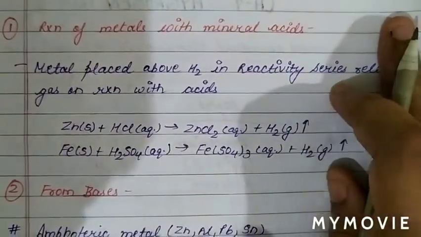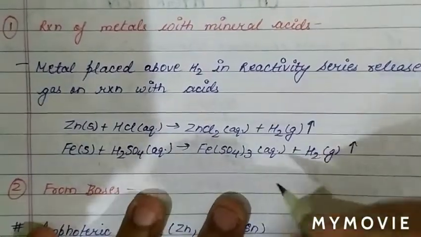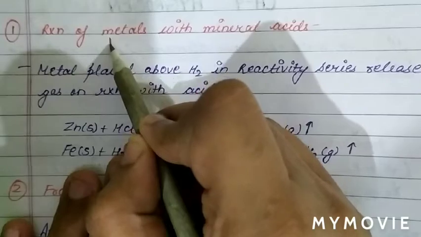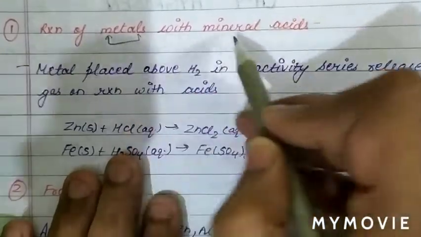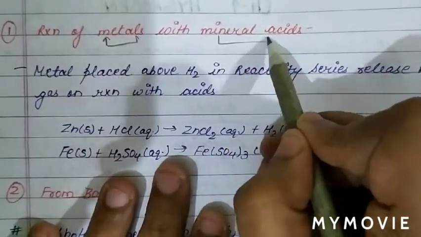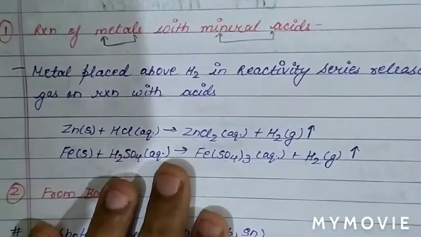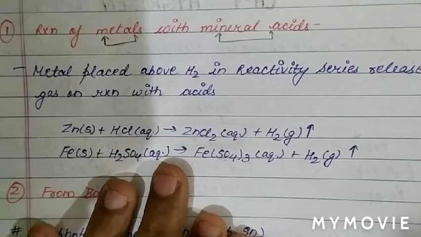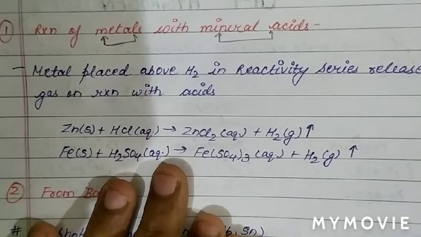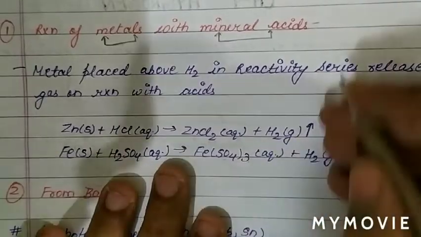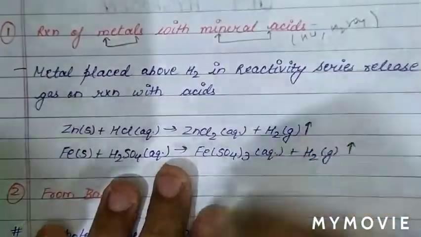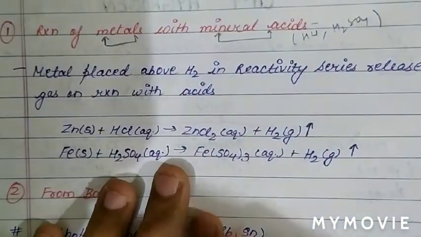In the laboratory, hydrogen gas is prepared, as we know, when metal reacts with mineral acids. When a metal reacts with mineral acids like HCl, H2SO4, inorganic acids, the metal liberates hydrogen gas.